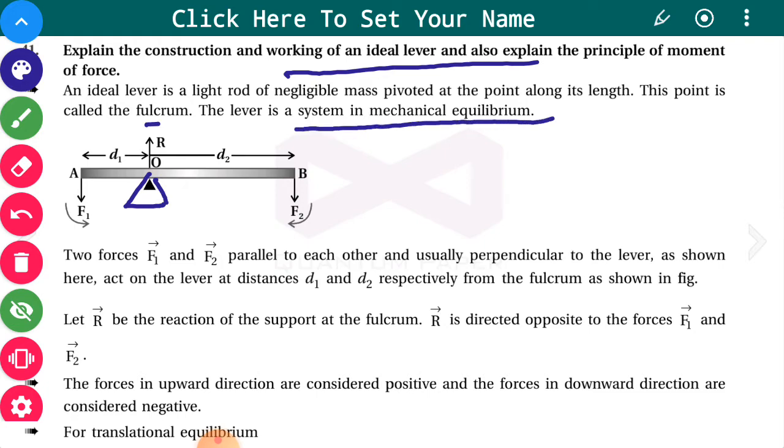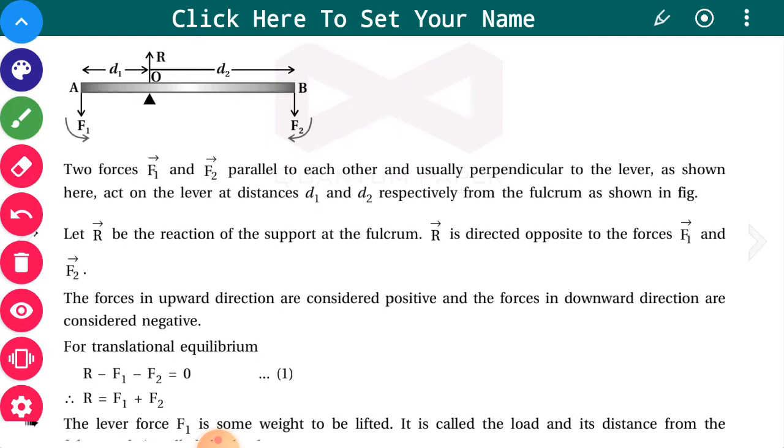This lever is a system in mechanical equilibrium. Now see the different forces which are acting, which are shown here. Two forces are acting. One force is in this direction, F1, say some load is kept here. You want to carry it and the load has its mg force in the downward direction, and you are applying the force F2 from outside. So there are two forces, F1 and F2. Now the distances of these two forces from this equilibrium point or fulcrum are d1 and d2.